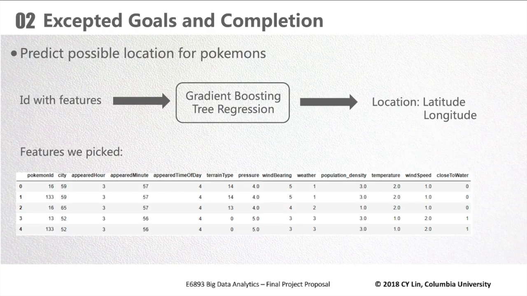After data preprocessing, we would like to use the dataset to do something interesting. First, we try to predict possible locations for Pokemon. Since some features like weather and close to water are not numeric, we encode them. Also, in order to improve learning results, we scale some features to a suitable range. The training model we choose is gradient boosting tree regression. The training process and rules are as follows.